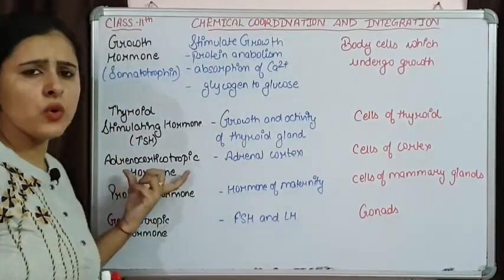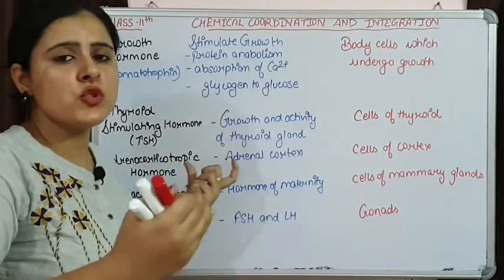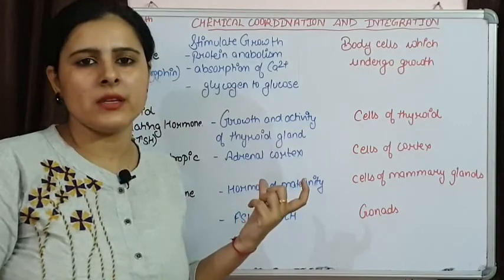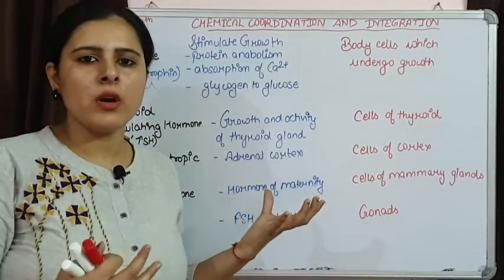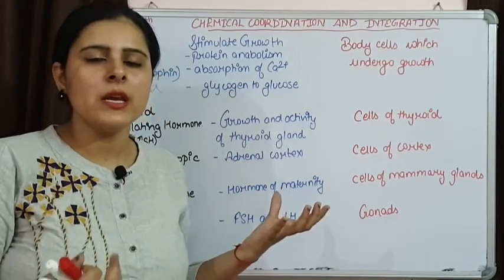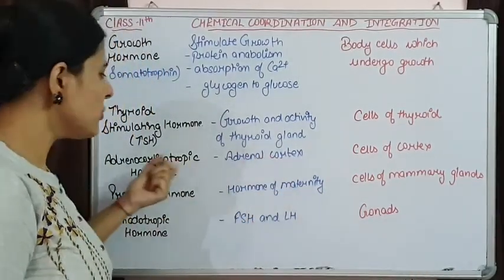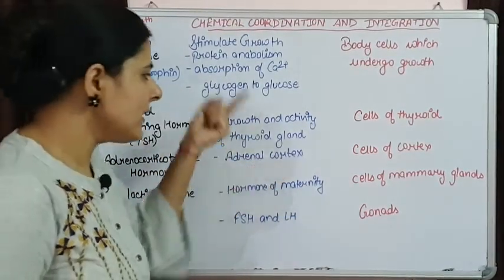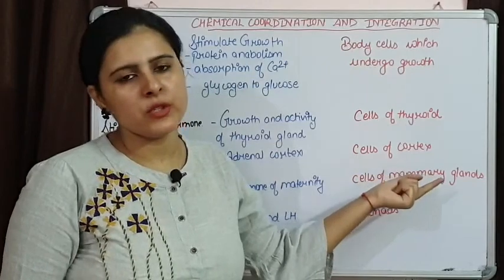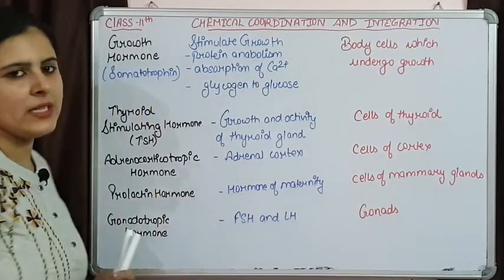Next one is adrenocorticotropic hormone. This is going to activate or stimulate the adrenal cortex. We have already talked about the adrenal cortex. Mineralocorticoids, glucocorticoids, gonadocorticoids are secreted by this adrenal cortex. So pituitary is going to activate this adrenal cortex and it is going to be responsible for the secretion of its hormones.